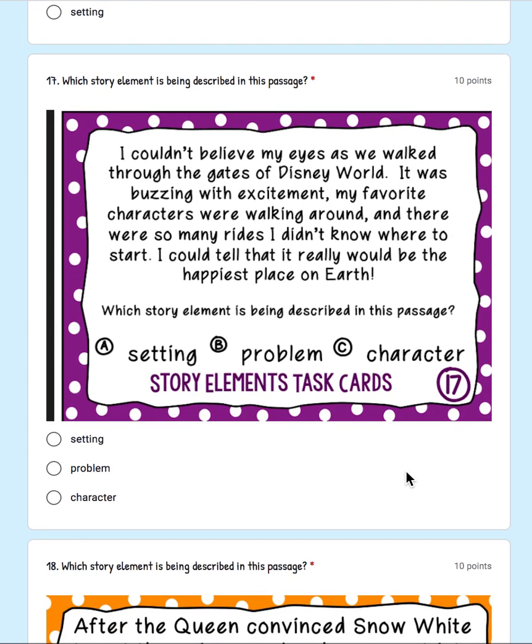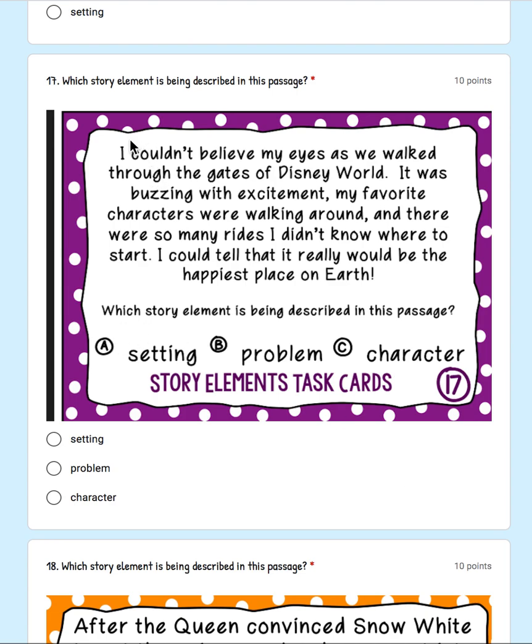17. I could not believe my eyes as we walked through the gates of Disney World. It was buzzing with excitement. My favorite characters were walking around, and there were so many rides I did not know where to start. I could tell that it really would be the happiest place on earth. So which story element is being described in this passage?